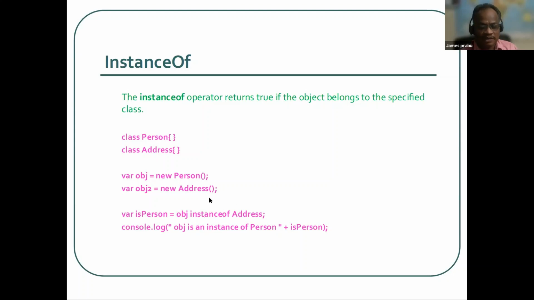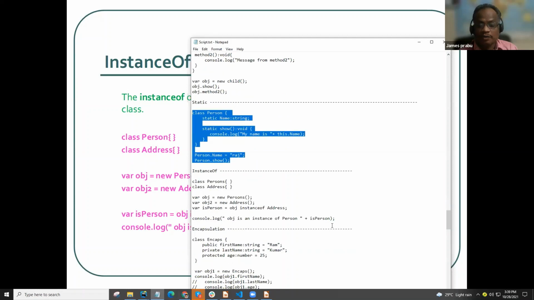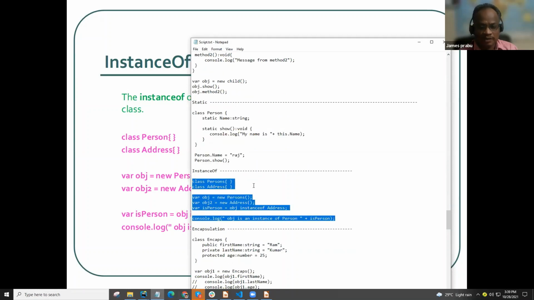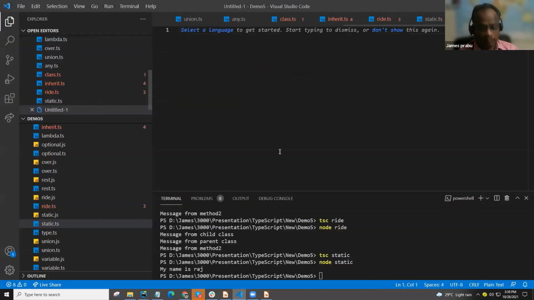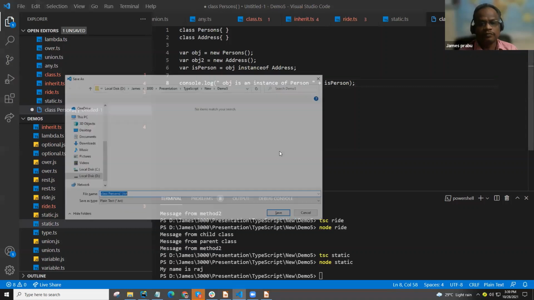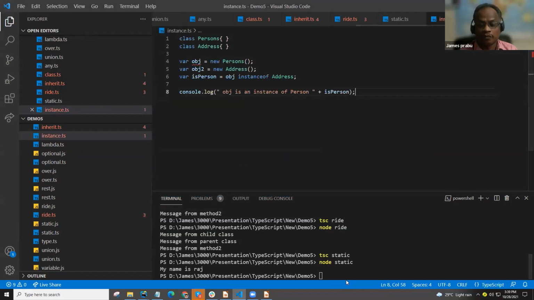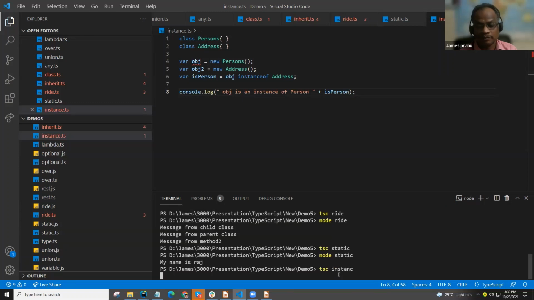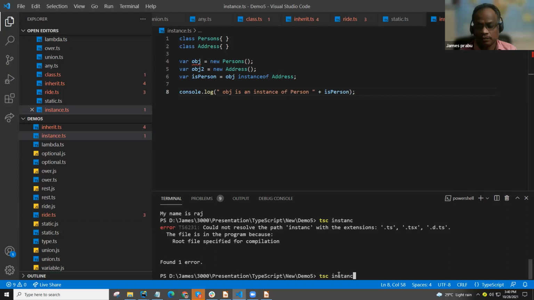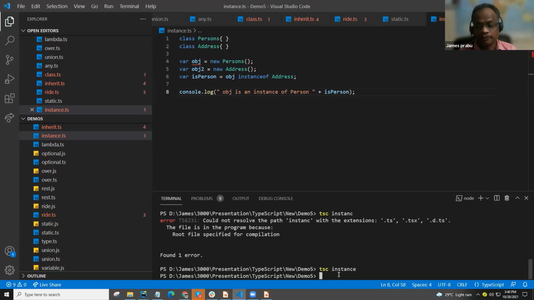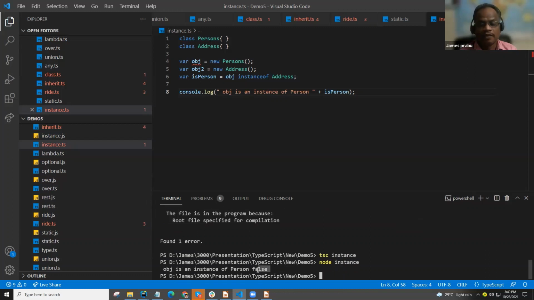Okay, so let's execute this code. Also, I will show the usage of this functionality in my code. So it returns false.